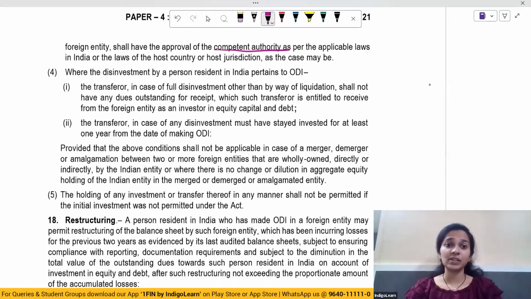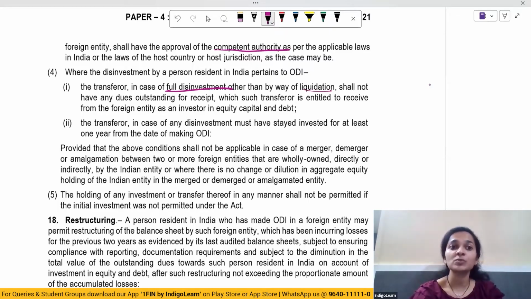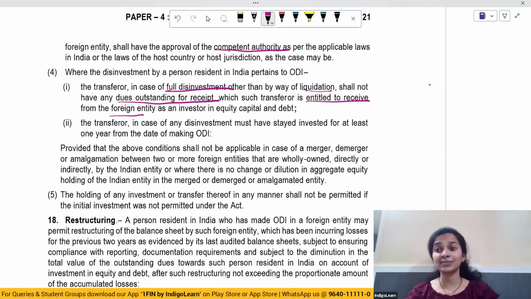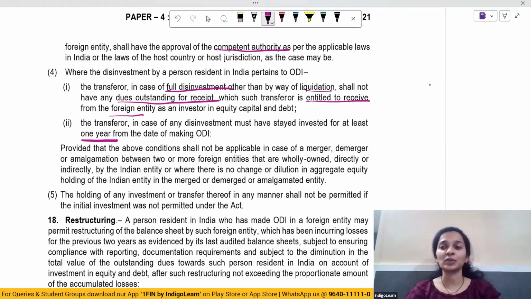And then where disinvestment by a person resident in India pertains to ODI, when it relates to overseas direct investment, then the transferor, in case of full disinvestment other than by way of liquidation, shall not have any dues outstanding for receipt which such transferor is entitled to receive from any foreign entity. So in case of full disinvestment, there shouldn't be any dues pending which the transferor is entitled to receive from the foreign entity. And the transferor in case of disinvestment must have stayed invested for at least 1 year from the date of making ODI. So for the purpose of disinvestment, he should have invested for at least 1 year.